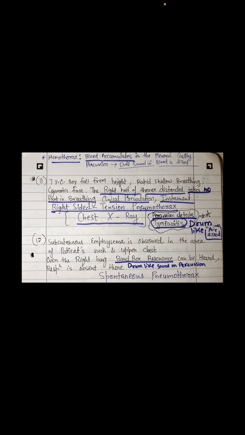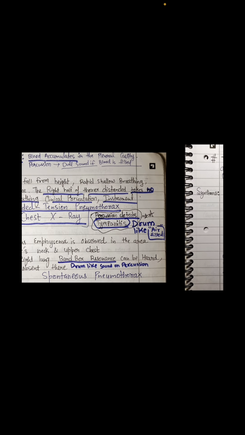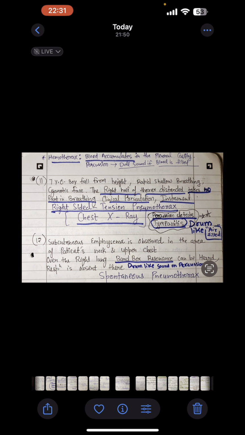What case is that? This is the case of spontaneous pneumothorax. The main findings for this question are that respiration is absent on one side, over the right lung. The bandbox resonance is there, so air is there, right? I've told you that bandbox resonance means some air is filled over there, a drum-like sound on percussion. So I hope you understand pneumothorax very well.